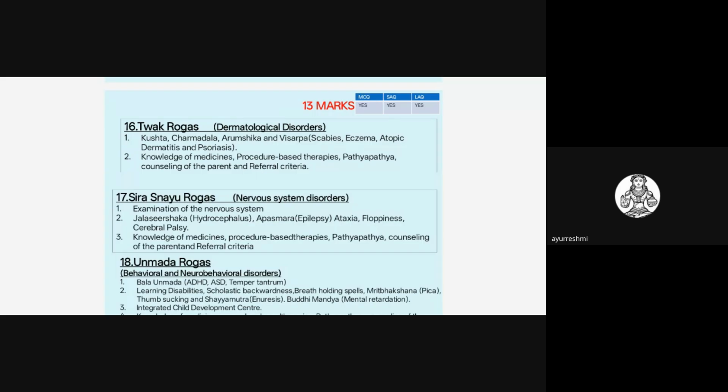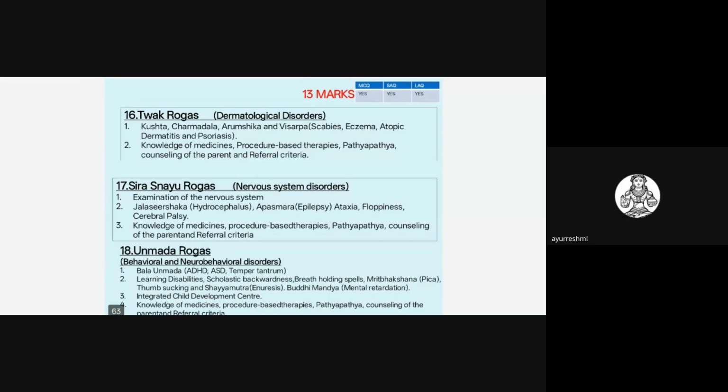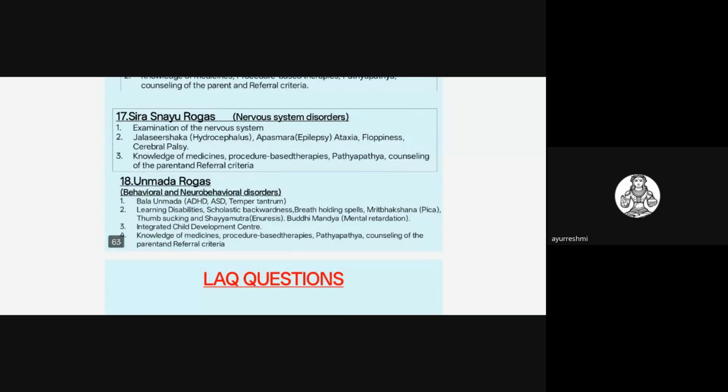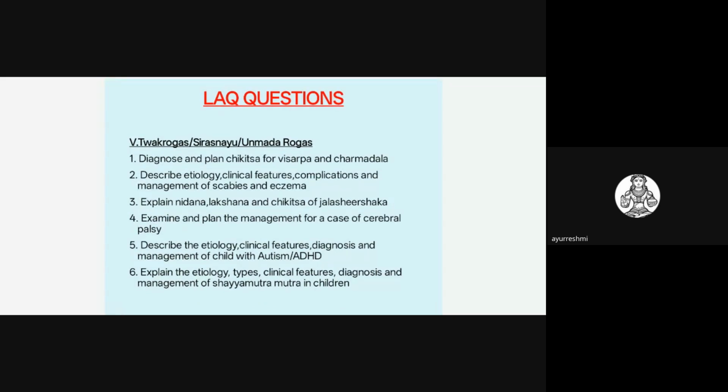So if they ask LAQ in this topic, 3 MCQs will come, or if they ask two SAQ, or three MCQ may be asked in this syllabus topic. So we'll see the commonly asked LAQ questions on this topic. In Twak Roga, Sirasnayu, and Unmada Rogas, they may ask to diagnose and plan the Chikitsa related to Visarpa and Charmadala, and describe the etiology, clinical features, complications, and management of scabies and eczema related to the Twak